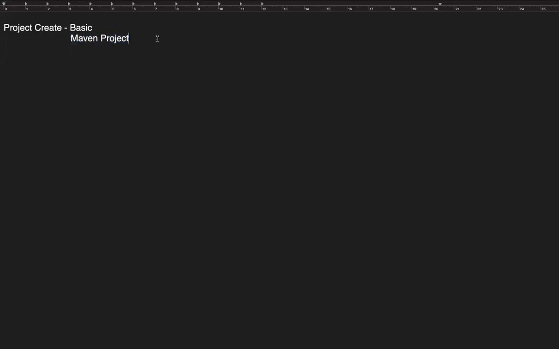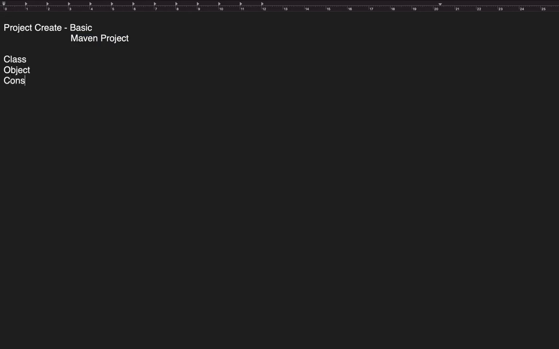But not to worry, because moving forward, all the Java efforts which you're going to do are going to be on Maven projects. So we are going to create this again and again and again. So don't worry if you have not seen it. For now, what we need is only a simple basic Java project. It's fine.